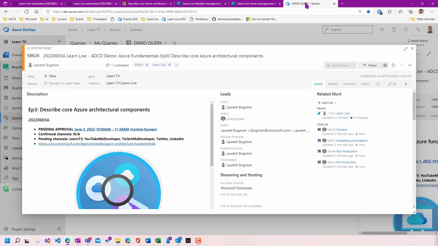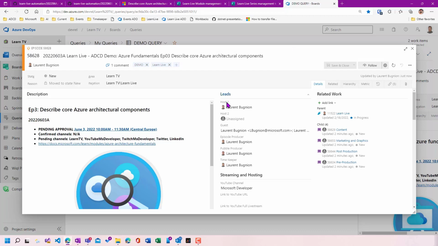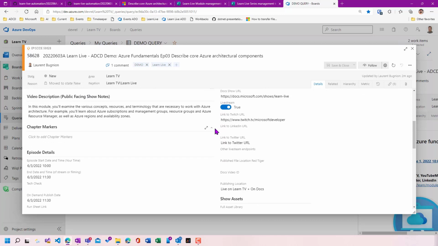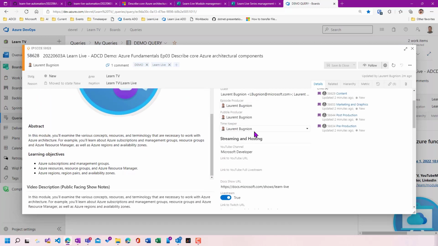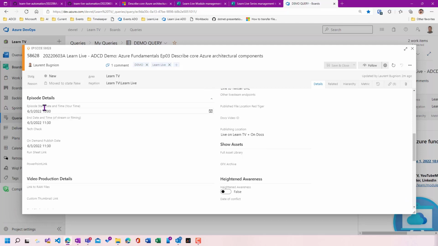Another thing that we can note is that the Azure DevOps item has been updated. So we have a clearly defined title, we have a description, a rich description, which is in HTML format. We have the date information, presenter information. We have pretty much everything defined here according to the system. And if we go into the system and change something, it's going to update the ADO item as well.